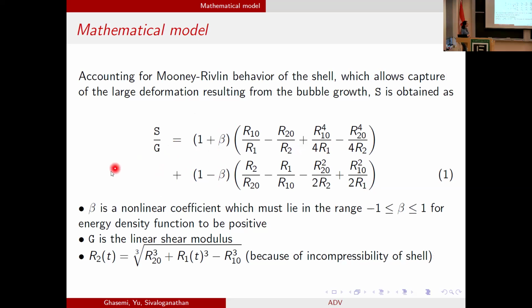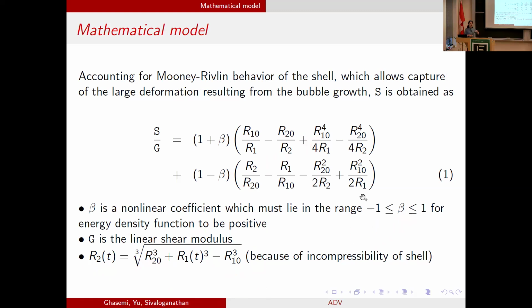Here, G is the linear shear modulus, and beta is a fitting parameter on nonlinear coefficients. R10 and R20 are the initial radii of the shell, and R2 can be found by this equation because of the incompressibility of the shell. As I said, beta is a nonlinear coefficient. In the Mooney-Rivlin equation, we don't have a stress-strain relation. What we have is an energy density function. To make this function positive, beta needs to be between -1 and 1.